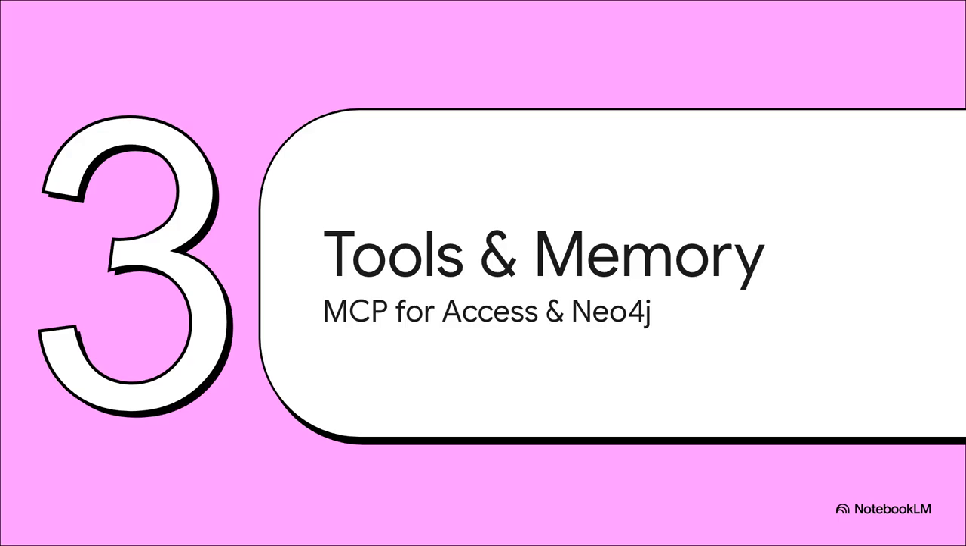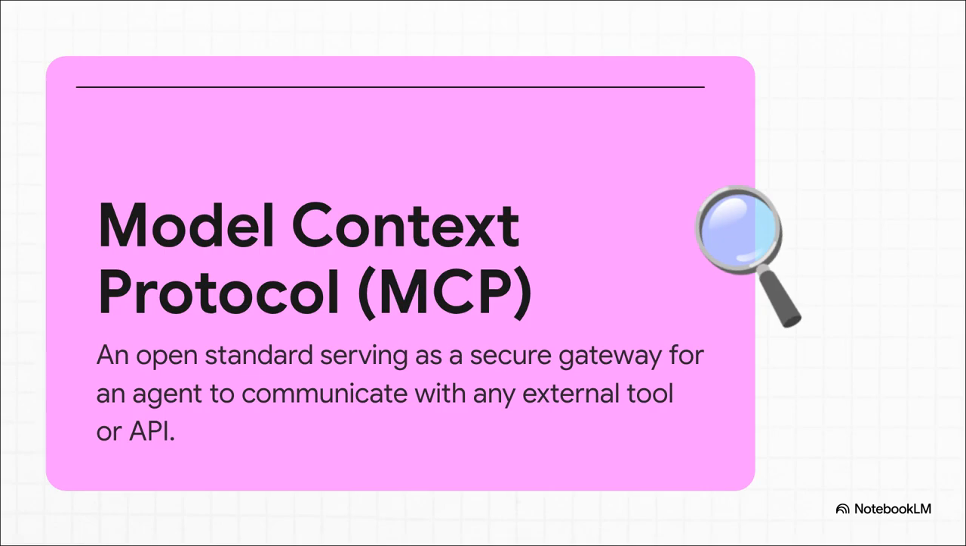We need a universal toolkit so it can interact with the world, and a perfect, interconnected, long-term memory. And this is where things get really, really cool. First up, we have the Model Context Protocol, or MCP. The absolute best way to think about this is as a universal adapter for AI tools. Instead of having to build custom, one-off connections for every single API or every database, MCP gives you one standard, secure gateway for the agent to talk to, well, anything and everything.